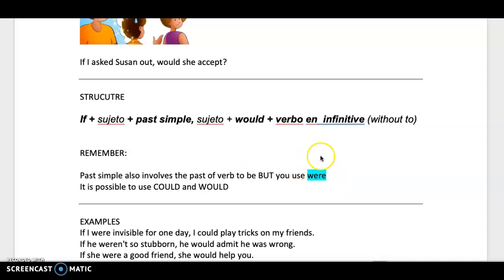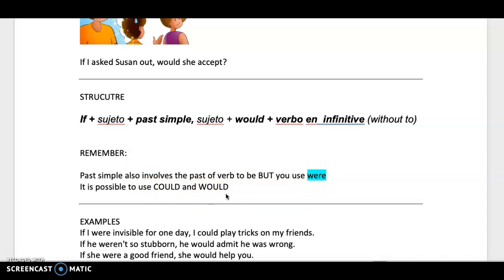So the third person involves were too, okay? And another important aspect for you to remember is that we can use would or we can use could. Could or would. Both are possible, okay?